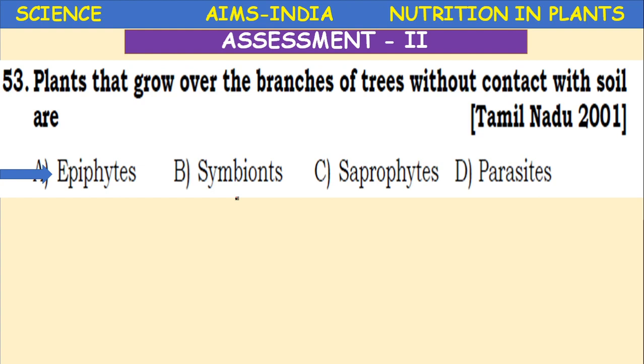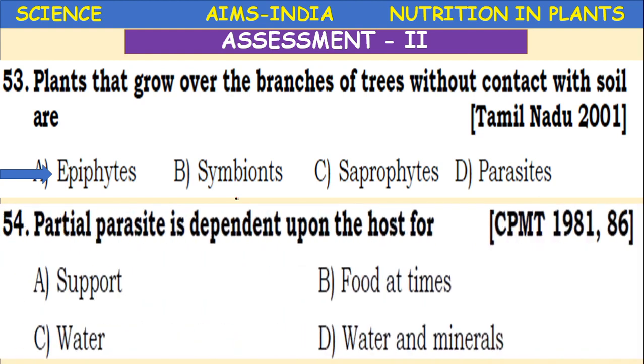So here the options epiphytes, symbionts, saprophytes and parasites are given. We are familiar with symbionts, saprophytes and parasites. So here, epiphytes. The partial parasite is dependent upon the host for support, food at times, water and minerals. So for water and minerals.